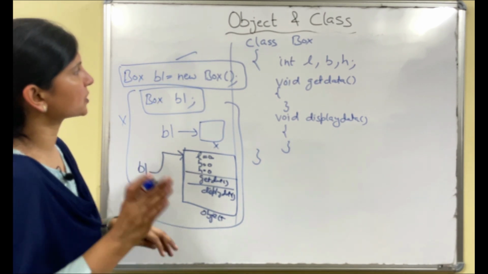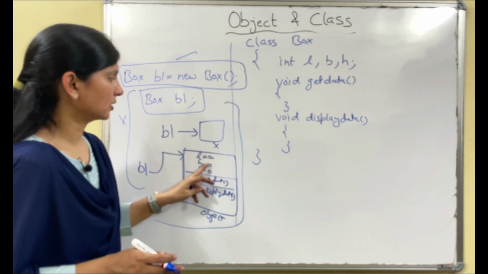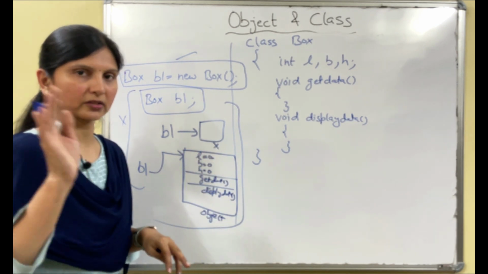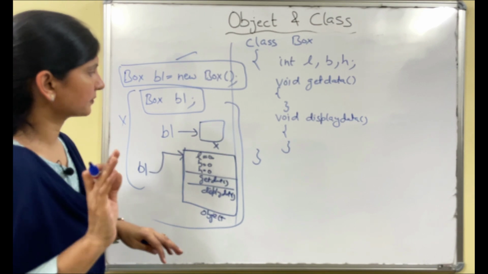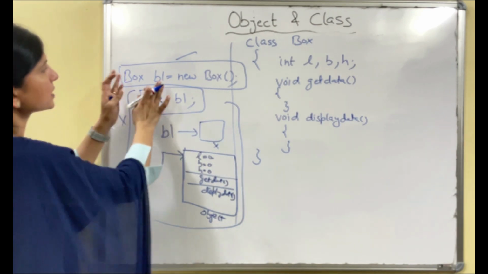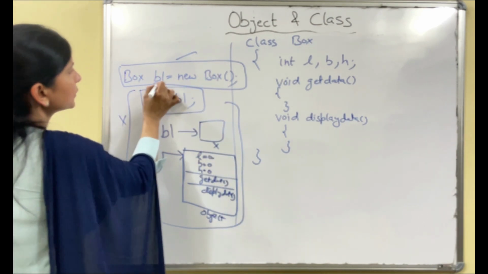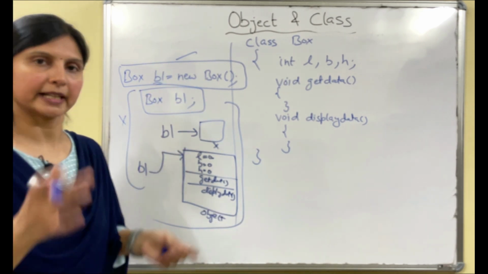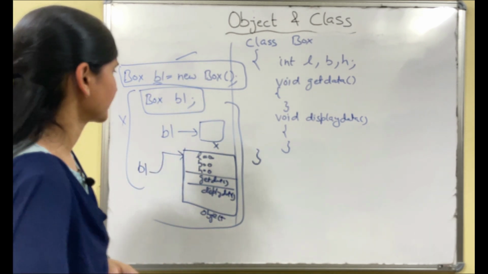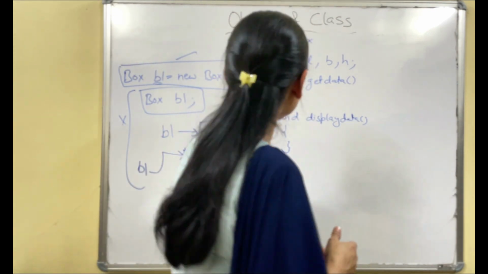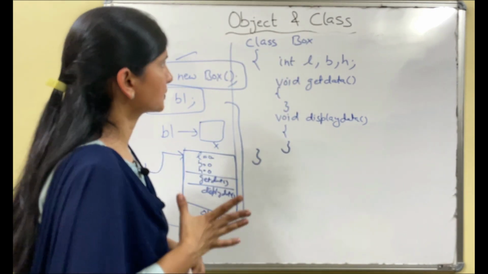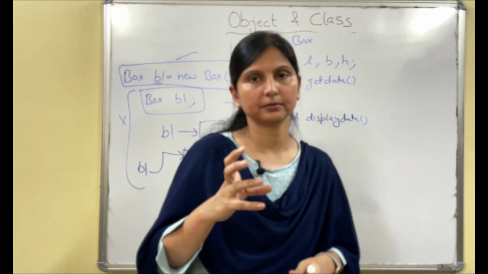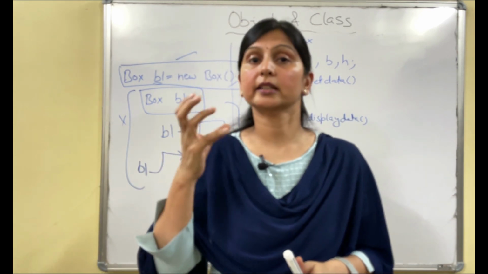How the initialization of data members is done, that we will do later in constructors and methods. Fine. So right now Box B1, this is a syntax, and we call it object only. So B1 is the object, but actually it is a reference, right? Okay, so this was about object. I hope you have a little bit of idea of what a class is and how to create the object.